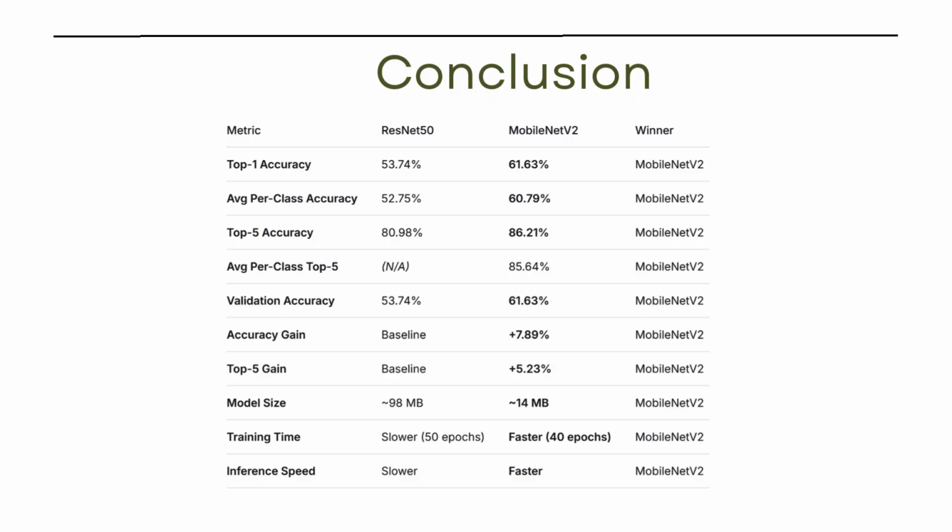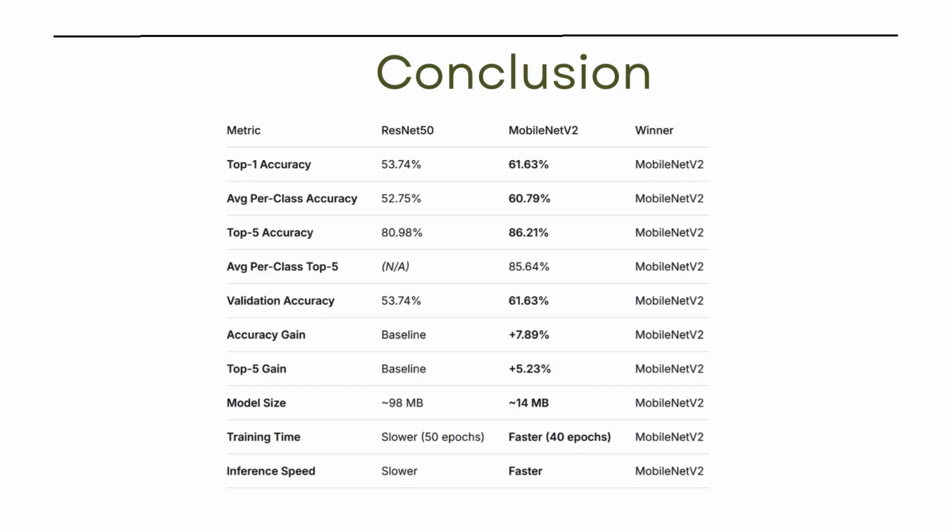So, MobileNet V2 outperformed ResNet 50 in every single metric and not just accuracy. It achieved around 7.89% higher top one accuracy and about 5.23% higher top five accuracy, and did so while being seven times smaller, significantly faster to train and run.